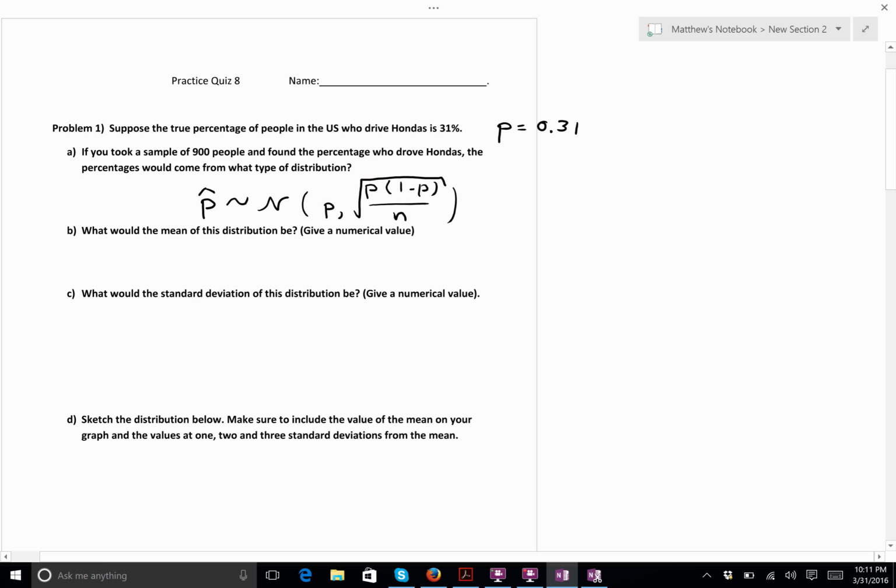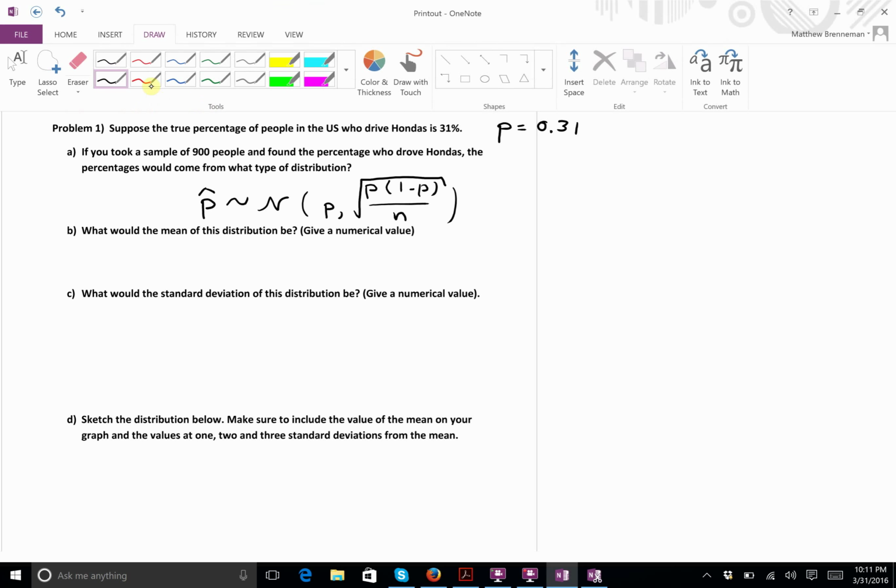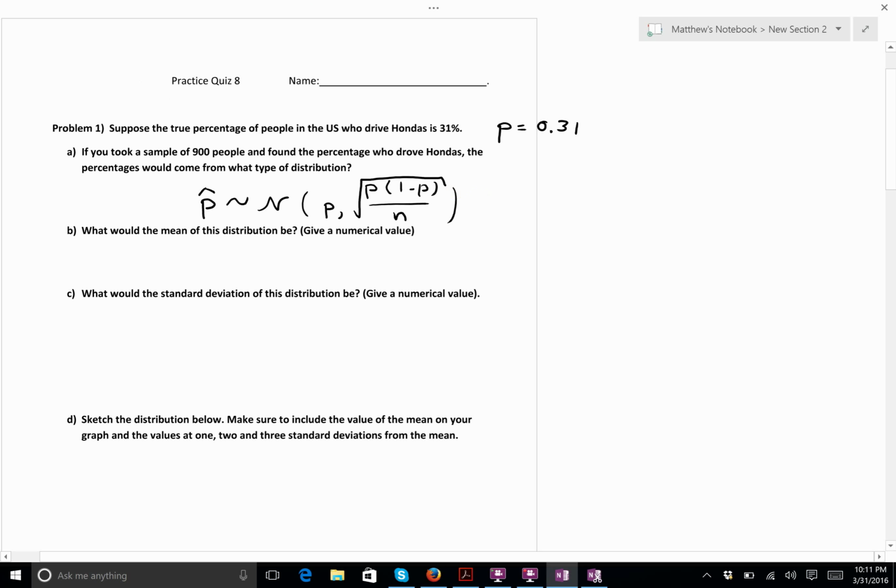I would accept normal, or I would accept this. Either one is fine. Let me write the answers that I'll accept in red. So you could just say normal. But if you wanted to be more specific, you could give the exact distribution. What would the mean be? Well, the mean would be the true population proportion. So it would be P is equal to 0.31.